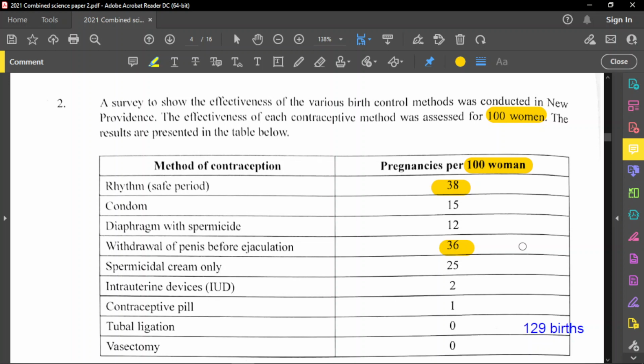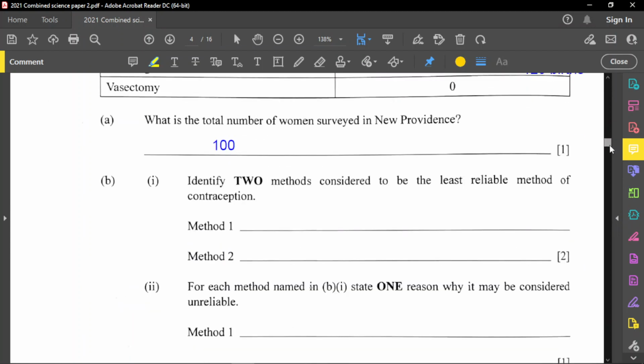Those are the highest numbers of children actually born using these contraceptive methods. So the rhythm method, safe days, that definitely cannot be good. And withdrawal of the penis before ejaculation. Those are the highest numbers of children born using those methods, so they are the least effective in controlling pregnancy. So it's going to be the rhythm and the withdrawal method.